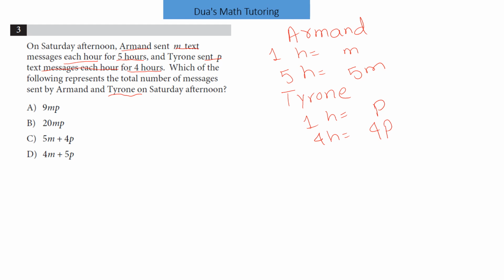Now, they are asking which of the following represents the total number of messages. That means we need to find the total number of messages. So the total will be the number of messages sent by Armin and the number of messages sent by Tyrone, which is 5M plus 4B. So our correct option is option number C.